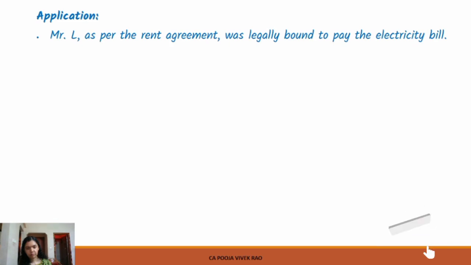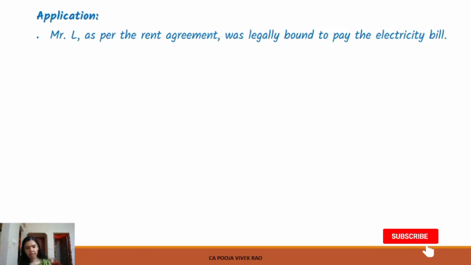So the key points here are: Mr. L as per the rental agreement was bound to pay the electricity bill. However, Mr. M paid the bill to prevent disconnection. So he did it out of his own interest.